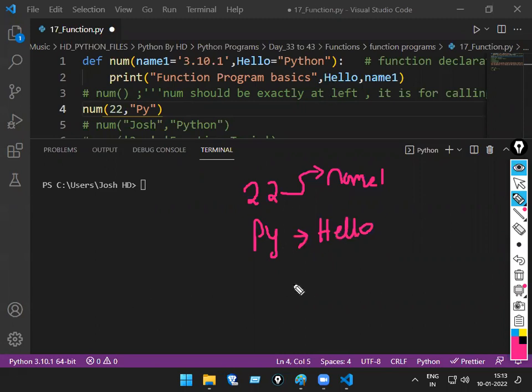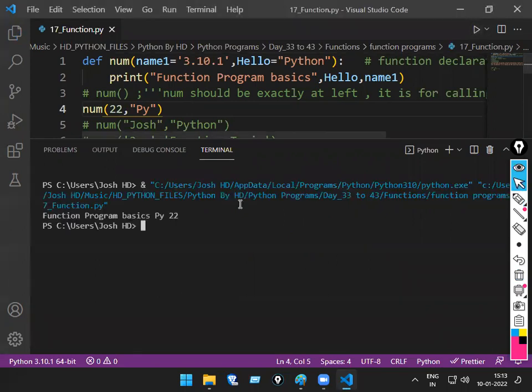So what will come? Function program basics py space 22. Simple. So run the code now. Yes or no? Because 22 is held by whom? Name one. Py is held by hello. Okay. That much confusion there.